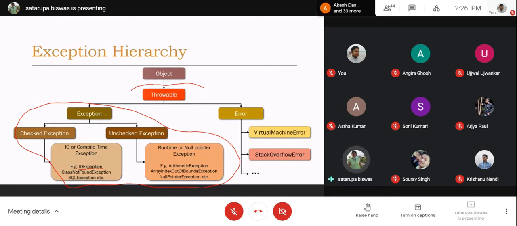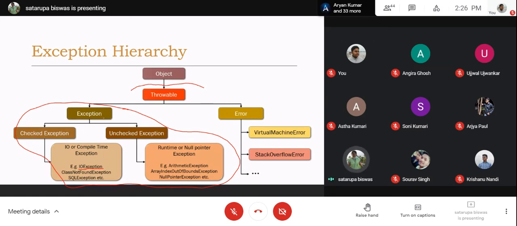Under exception class, we have many subclasses and the tree of classes, which can handle different kinds of exceptions. And we will take the help of all these classes. We will create objects of these classes to maintain the exception handling in our program.